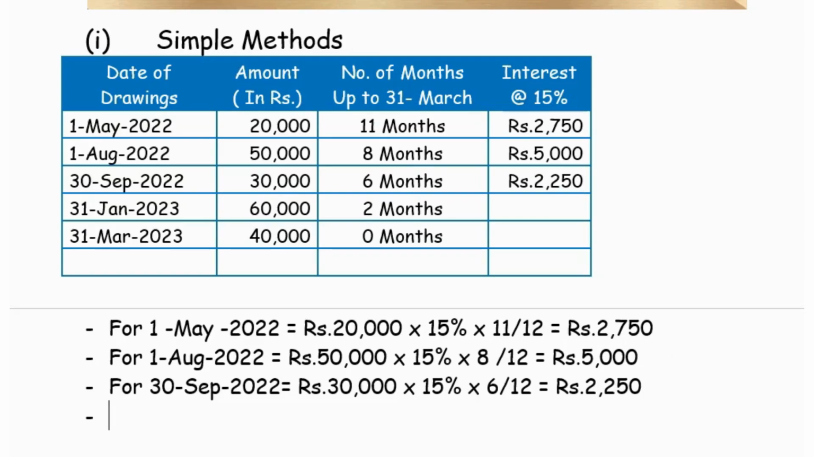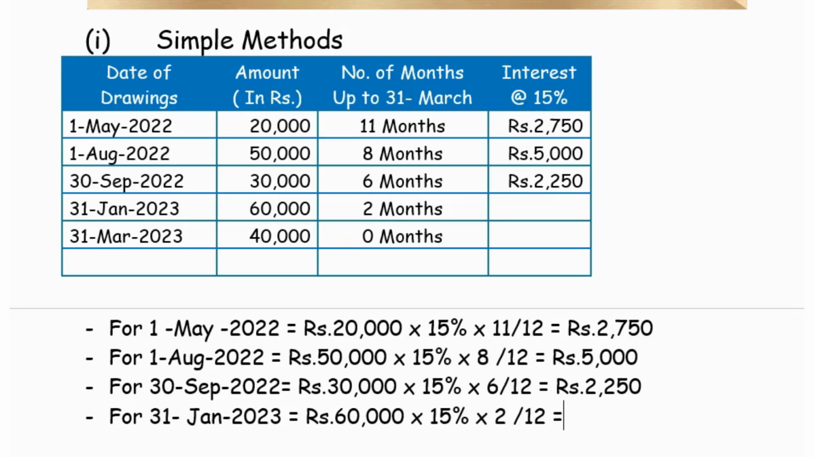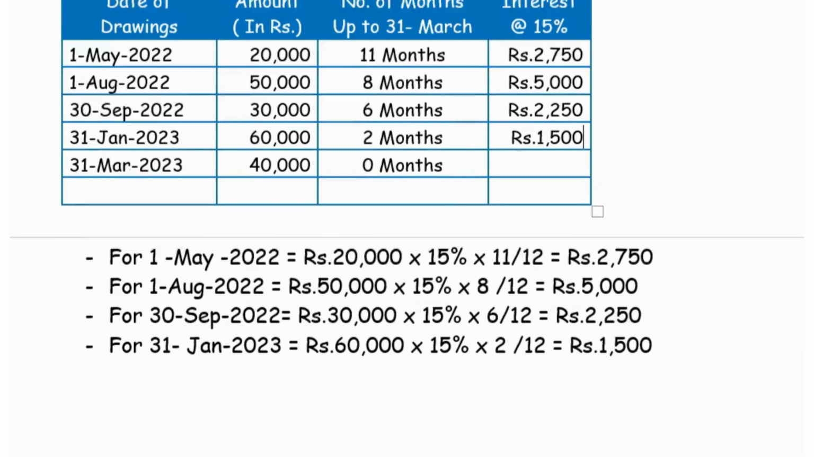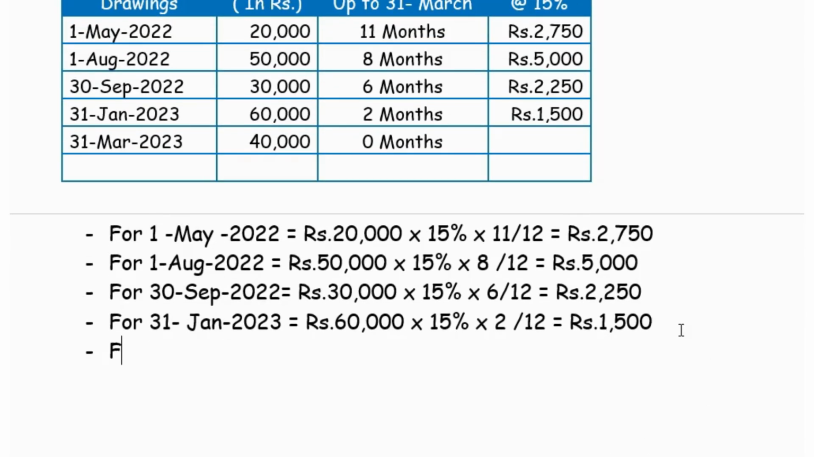And for 31st Jan 2023, the amount withdrawn is 60,000 for 15% interest for 2 months. It is rupees 1,500. Rupees 1,500.